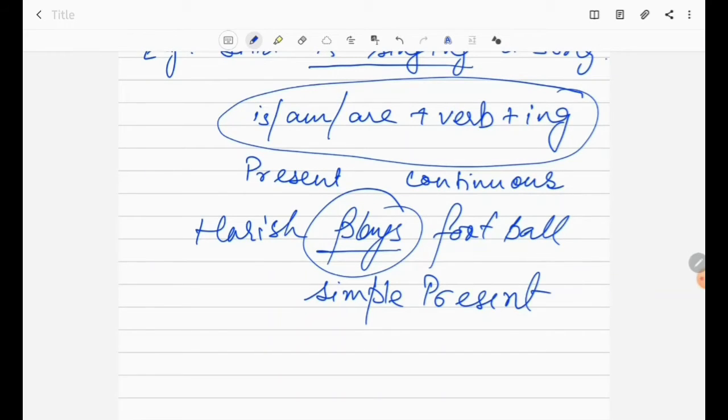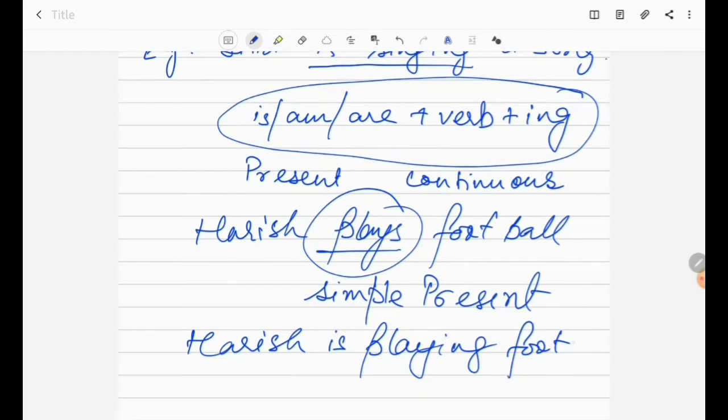How will you convert the sentence into a present continuous? Harish is playing football. So what is the rule which we are applying here? Is, that is the be verb, plus verb play plus ing.